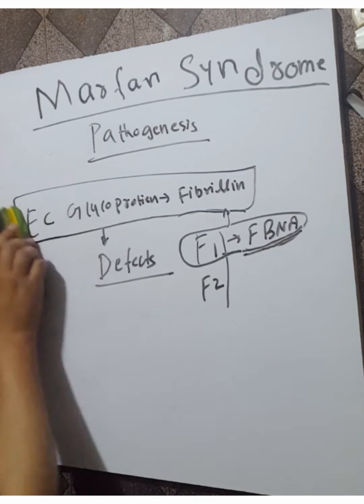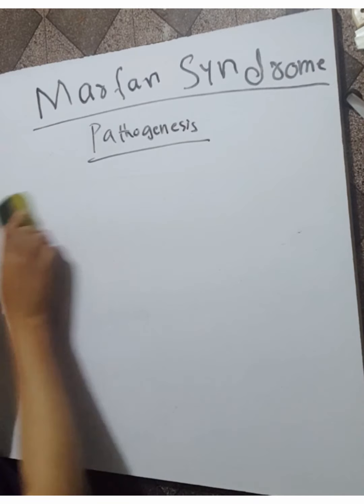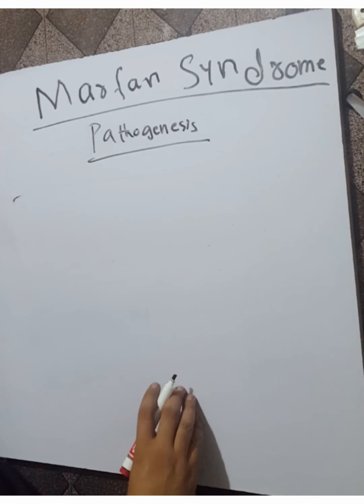Now we will discuss the mechanism of Marfan syndrome. There are two mechanisms by which the fibrillin defect leads to the clinical manifestations of Marfan syndrome. Number one mechanism is the loss of structural support in the microfibril-rich connective tissue.